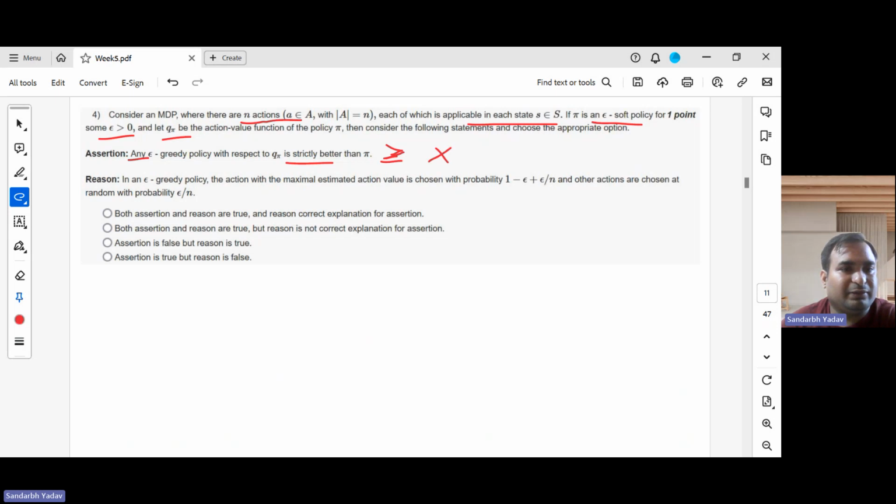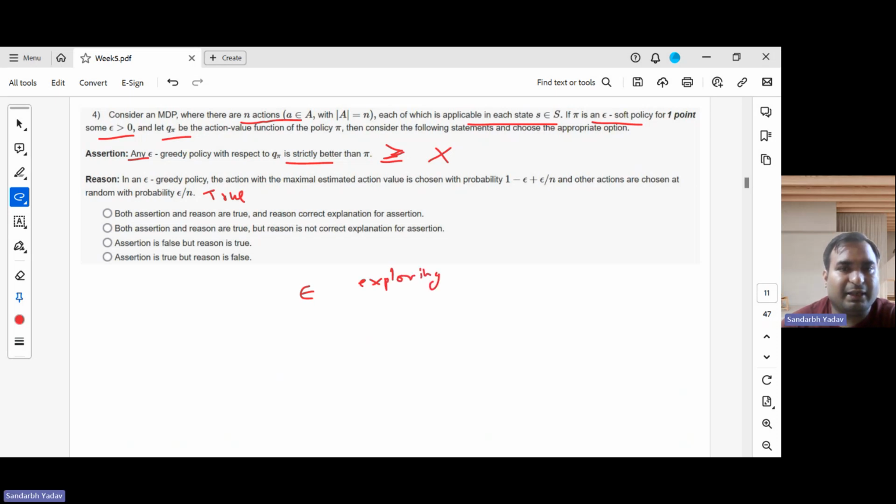The reason which they have given is: in an epsilon greedy policy, the action with maximal estimated action value is chosen with probability 1 minus epsilon plus epsilon by n, and other actions are chosen at random with probability epsilon by n. This is true, and I'll explain how this happens. With epsilon probability, we are exploring.